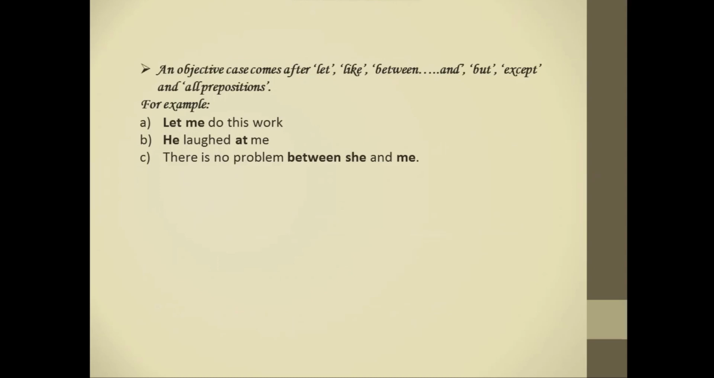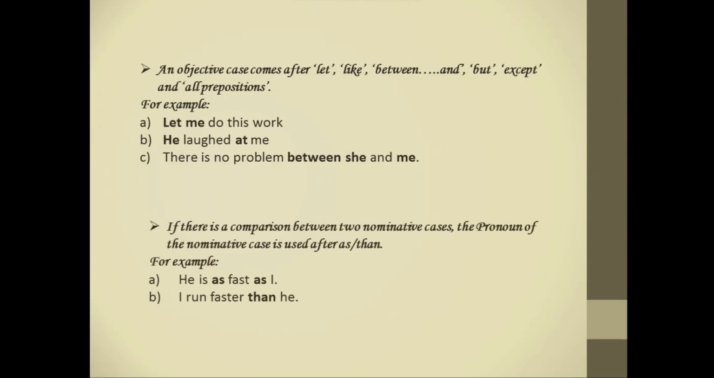Next, an objective case comes after let, like, between and, but, except and all prepositions. For example, let me do this work. He laughed at me. There is no problem between she and me. Here you can see, with all these words, only objective case will come, not any nominative case.